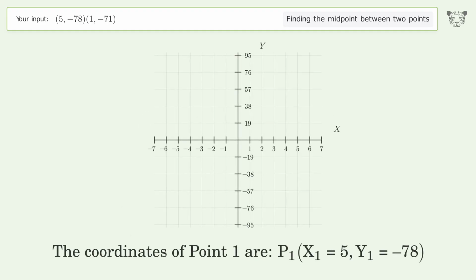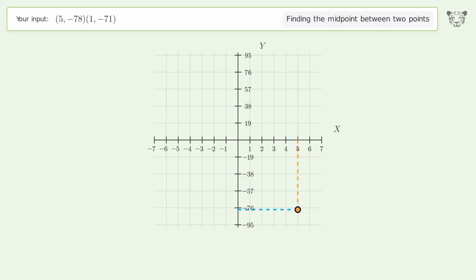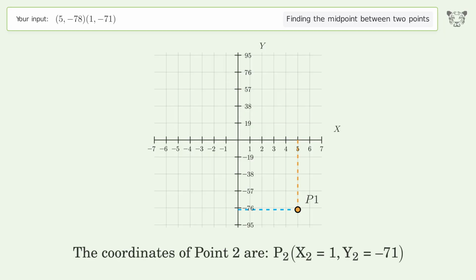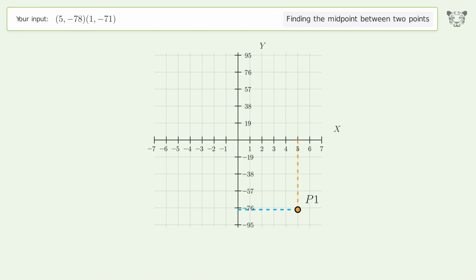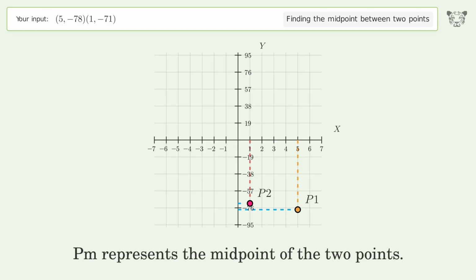The coordinates of point 1 are x1 equals 5, y1 equals -78. The coordinates of point 2 are x2 equals 1, y2 equals -71. PM represents the midpoint of the 2 points.